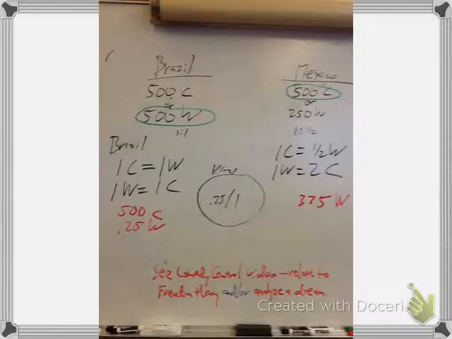So if we do that ratio, what happens? Brazil doesn't have to trade all its wheat to get its 500 tons of coffee. It only needs to trade 375 tons, not all 500. So it trades 375 tons, and I put this in red. It gets its coffee from Mexico, 500 tons of coffee from Mexico.